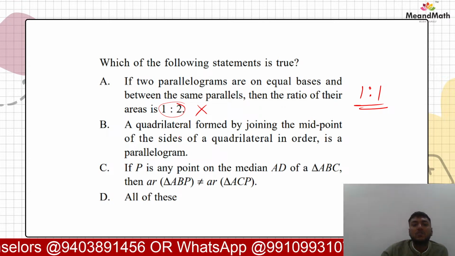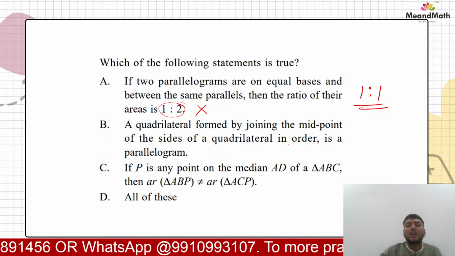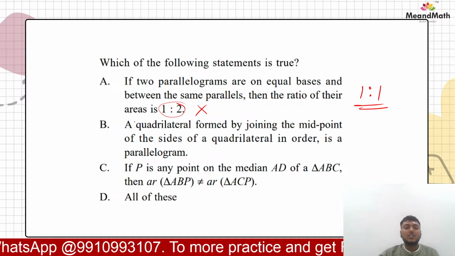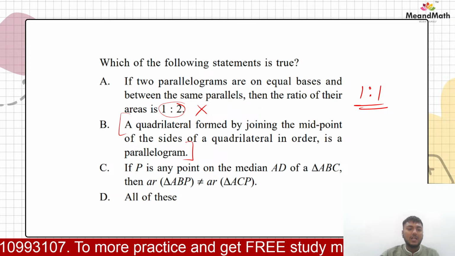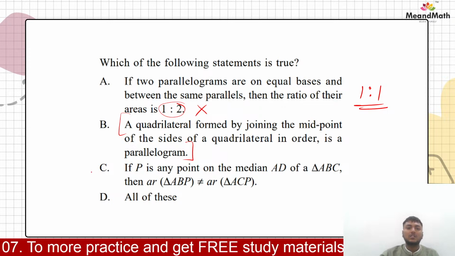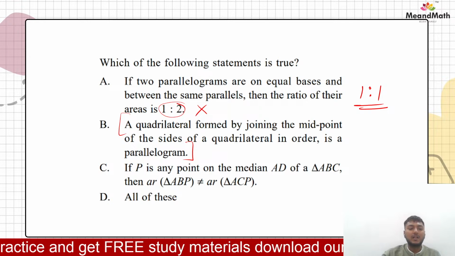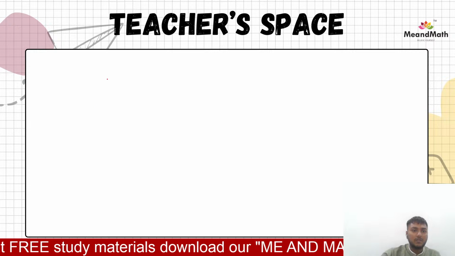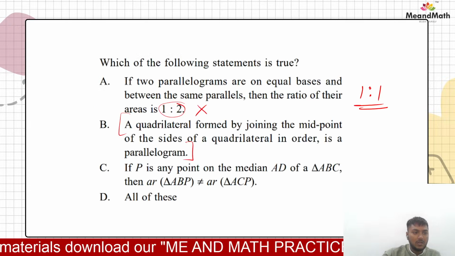Next, we have a quadrilateral formed by joining the midpoint of the sides of a quadrilateral in order is what? A parallelogram, right? So this also question we proved in, let us say, the first question of our session, the last option. That was a quadrilateral formed by joining the midpoints of sides of a quadrilateral. चलो we can do it once again, है ना? वहाँ पर हमने orally कर दिया था इसको. We shall be doing it now in detail.